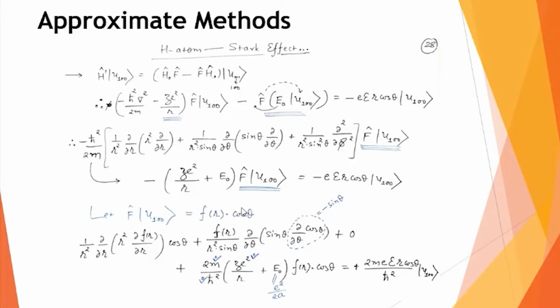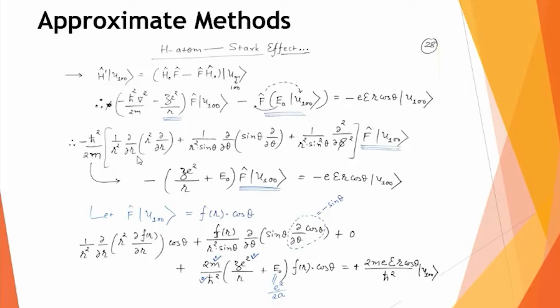So I assume now that the effect of F on U100 is like f(r) cos theta. So here, after this square bracket, F of U100 I will write as f(r) cos theta. In the second term also, F operating on U100 I can write as f(r) cos theta.